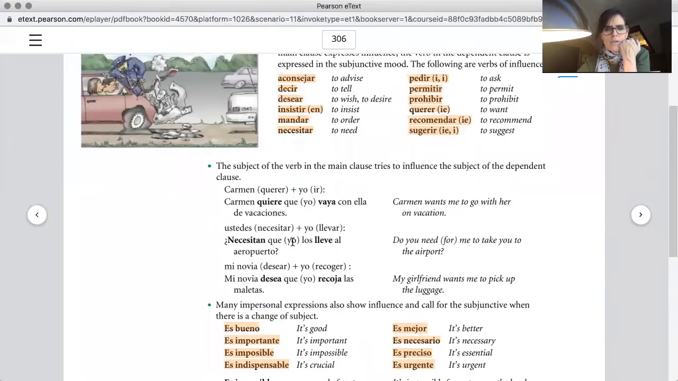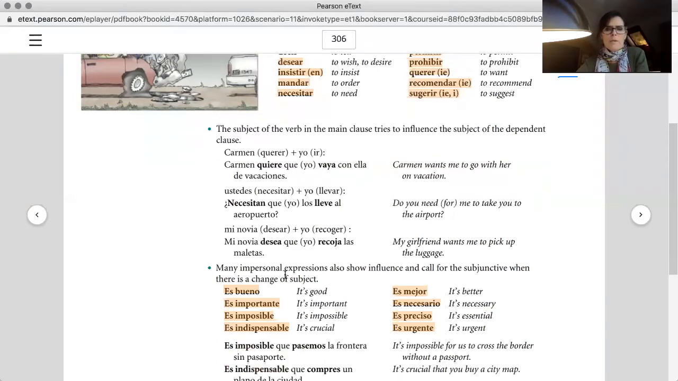Here is where it tells you what I was saying, that Carmen quiere que yo vaya. Vaya is one of the irregular ones. The verb ir turns into vaya. There aren't that many irregular ones, so that's the nice thing about the subjuntivo. Here, for example, it says, mi novia desea que yo recoja, from recoger, las maletas.